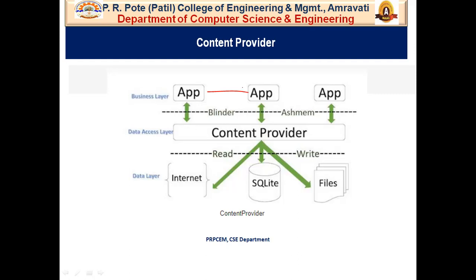So this is the diagram. Content providers work with three layers. First one is the data layer, second is the data access layer, and third one is the business layer. The data layer contains internet, SQLite, which is a database, and your file system. In the data access layer, there is a content provider, and at the business layer, there are your applications. So between the business layer and the data layer, there is your content provider.